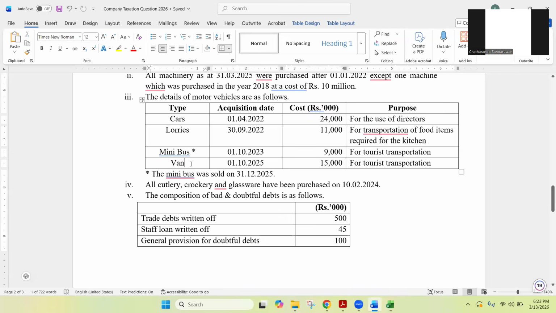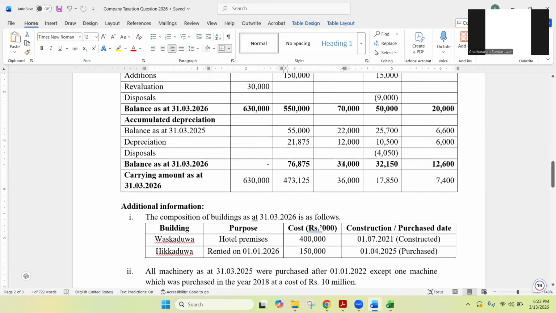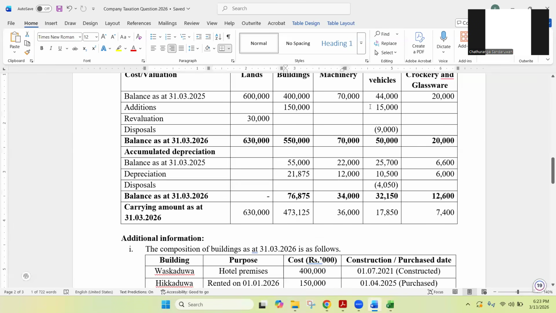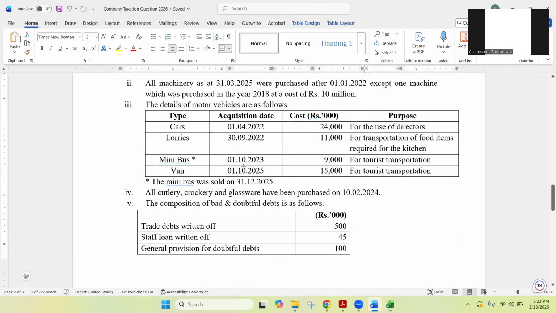And then you have a van. Van, you have acquisition date 1st January 2025. What is the value? 15,000. That is another addition during the period. 15,000 has been added in the PPE note. So that is why it's a new addition and that has been used for tourist transportation. So that is about the motor vehicles. As you can see, there are new additions as well as some disposals. And some purposes are there. Some are used by the businesses, so business purpose directly. Some are used for directors as well. So we need to be careful.